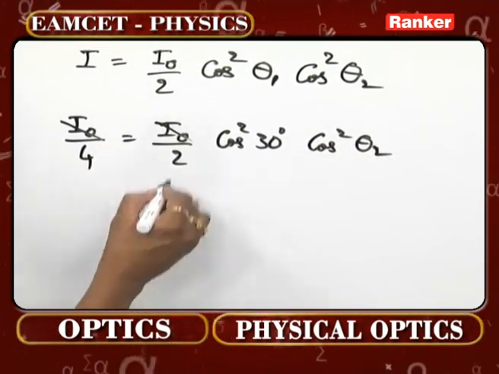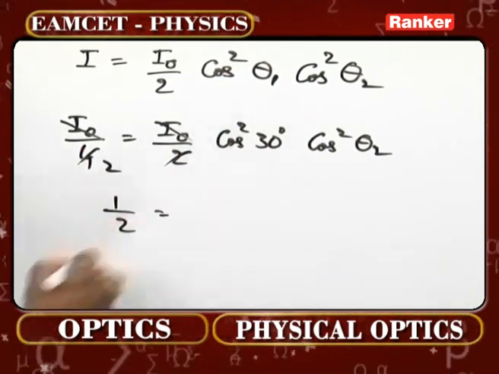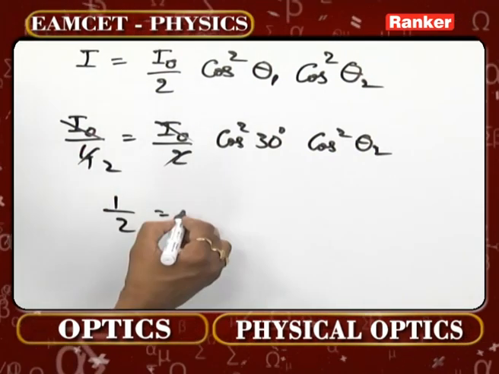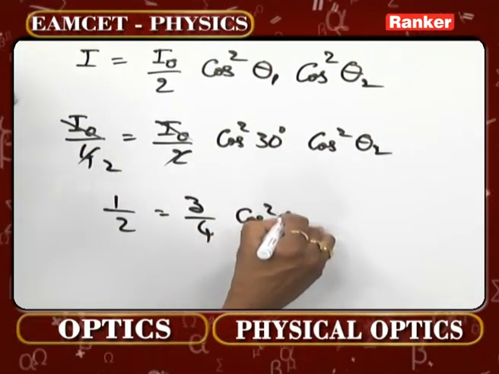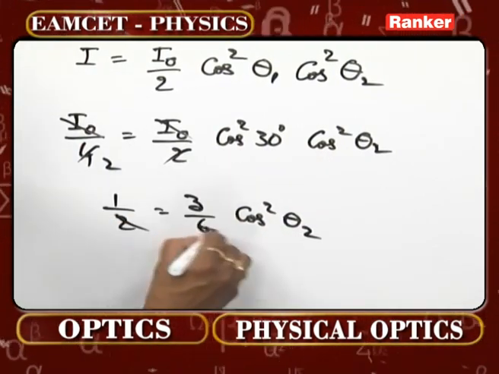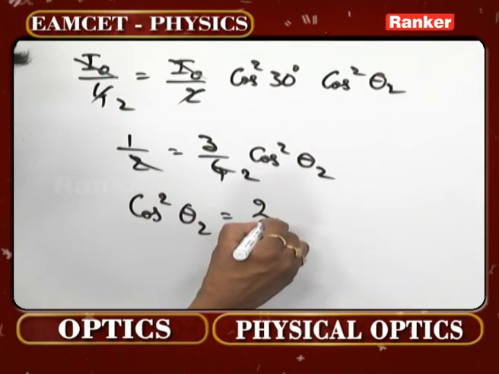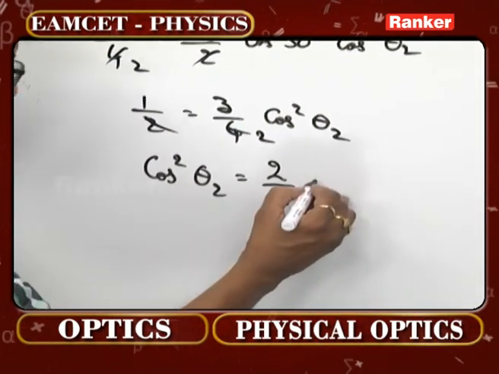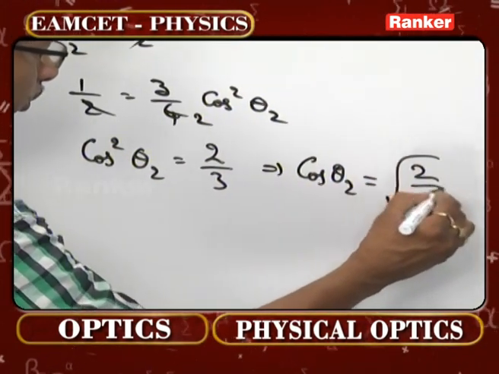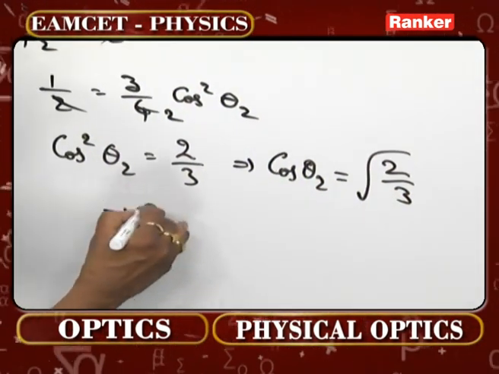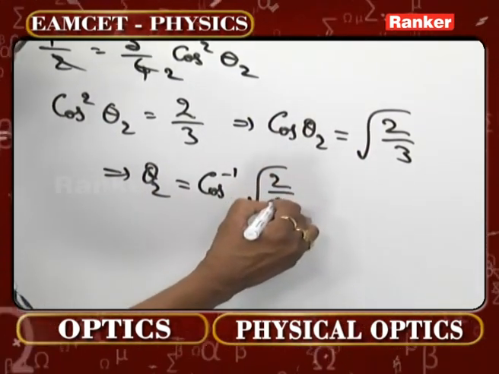I0 gets cancelled. 2 cancels here 2 times. So half is equal to, what is cos 30? Root 3 by 2. So 3 by 4 cos square theta 2. That is the formula. This goes twice. So what will be cos square theta 2 now? It will be 2 by 3. Then of course you can write cos theta 2 is equal to root of 2 by 3. Then what will be theta 2? Cos inverse root of 2 by 3.